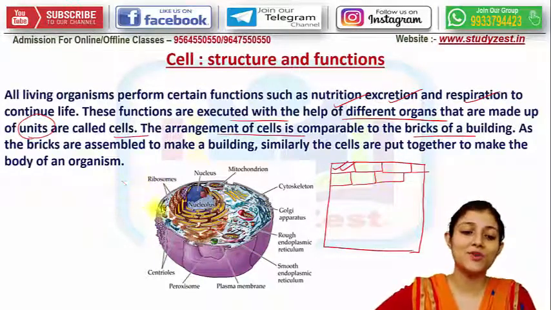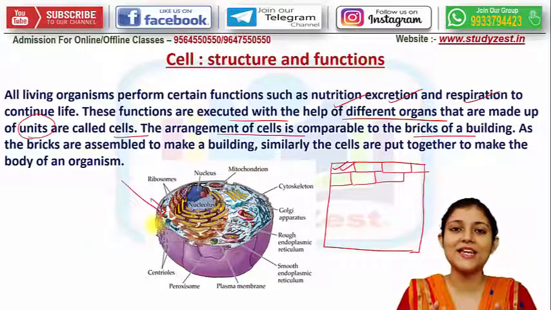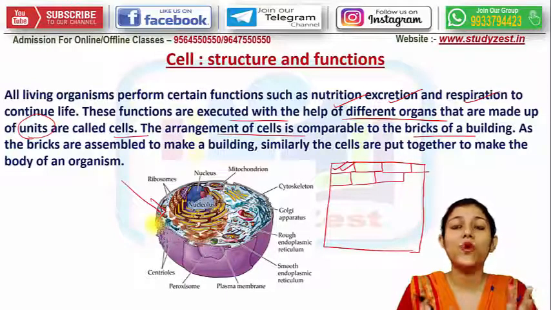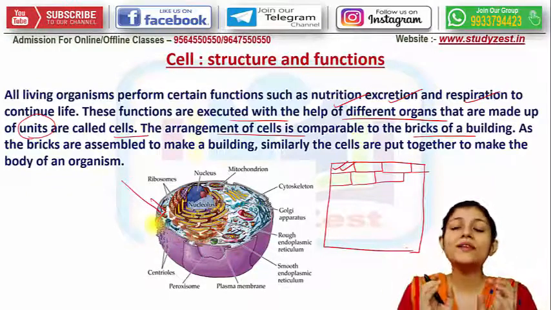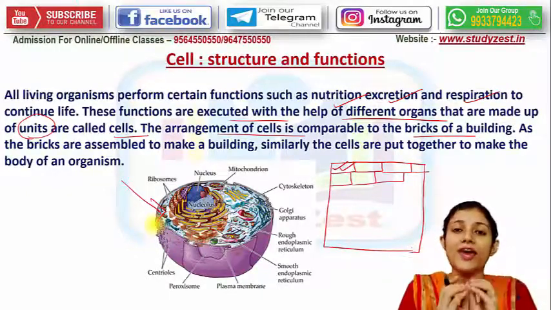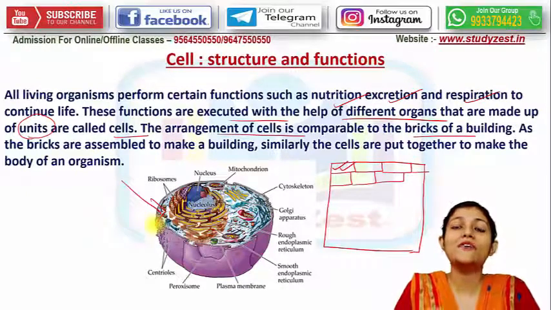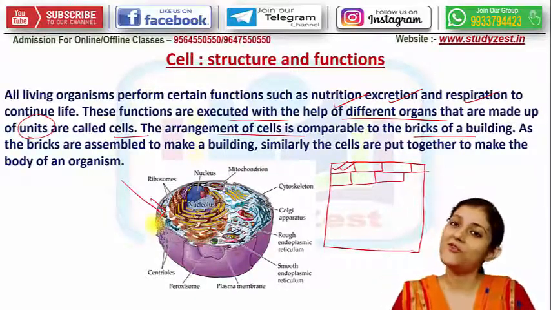It looks like this, okay? This mature cell, mature unit of life, looks like this. This is the entire cell. If these bricks are placed together, then only the whole wall will be formed. Exactly similarly, when all the cells of our body are put together, performing a particular function, made for a particular purpose, so that we can perform these life activities freely, then the whole body of an organism is formed.